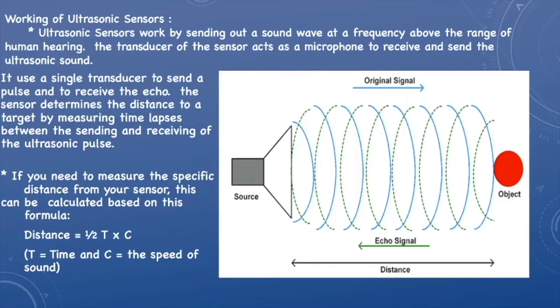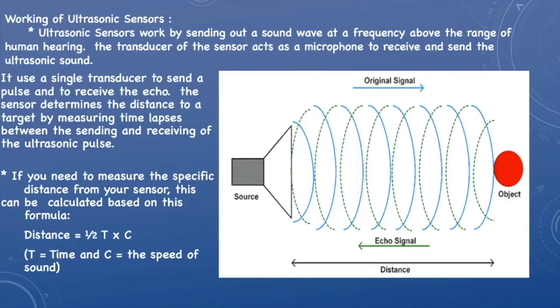Now let's understand its working. As you can see in the image, there is a source and an object. Here the source is an ultrasonic sensor which has a transducer. It sends out a sound wave at a higher frequency which cannot be heard by humans. When the sound wave hits the object, it returns back as the wave called the echo signal.